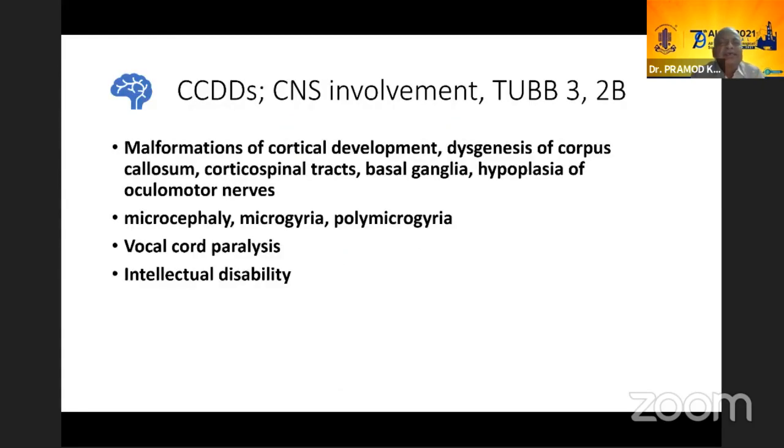Now, as I said, with TUBB3 and TUBB2B, you can have malformations of the cortical development, agenesis of the corpus callosum, corticospinal tracts, basal ganglia, hypoplasia of the oculomotor nerves. There could be microcephaly, microgyria, polymicrogyria, vocal cord paralysis, and intellectual disability. These are just a few of them. The list is very long. I'm not going into the whole thing. So the idea is to say that you should always look at other CNS involvement in these cases when you are having this kind of motility problem.